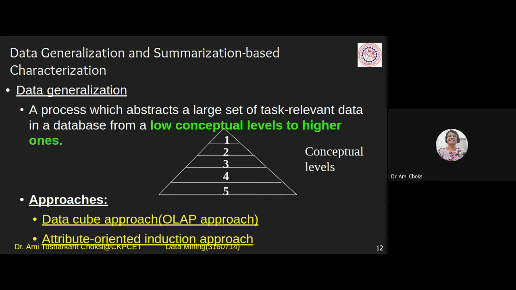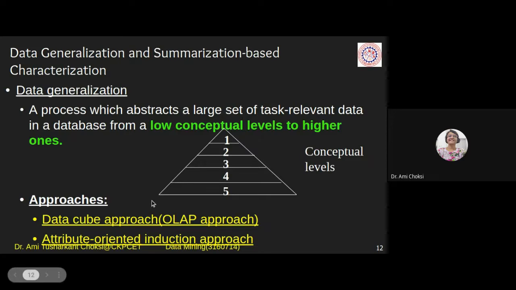Subclasses have the specific things, where the base class has the general characteristics. So that is the same here also. So this is generalization, that is low concepts are replaced with the higher ones.